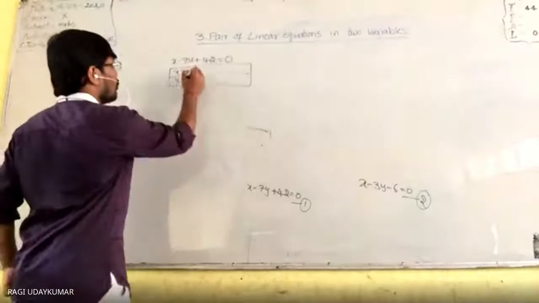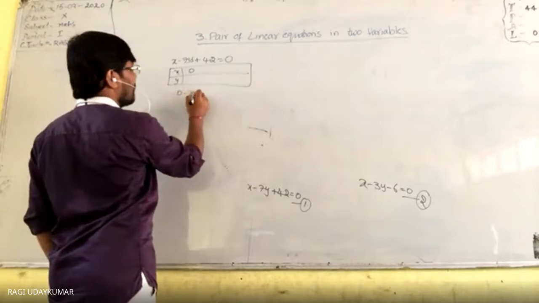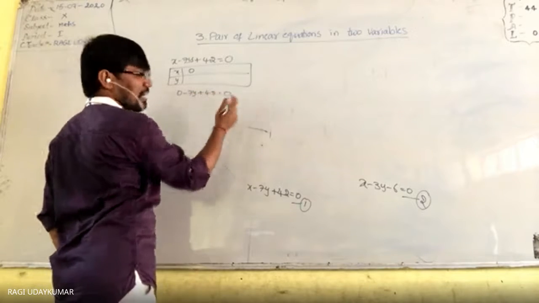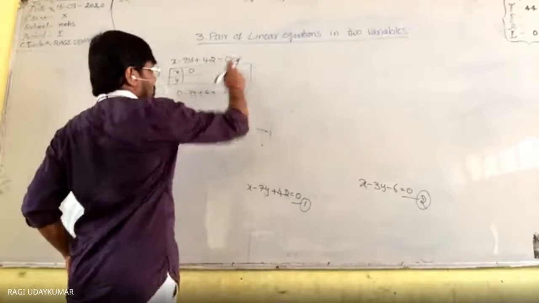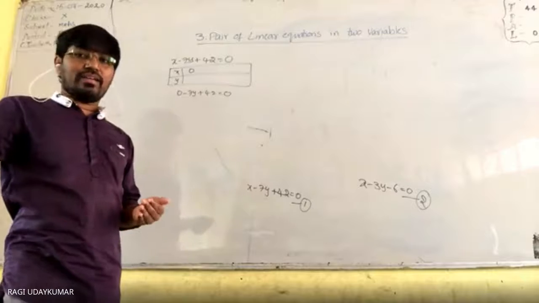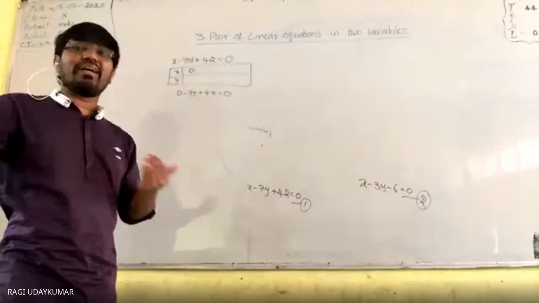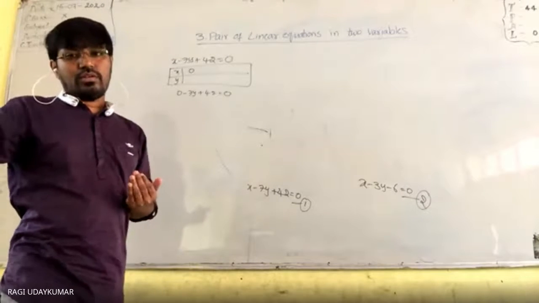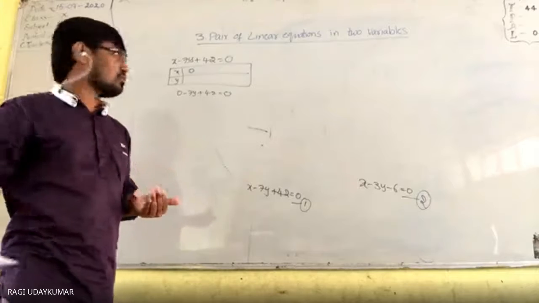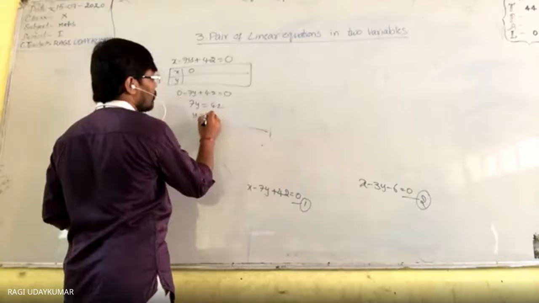Take x equals 0. So 0 minus 7y plus 42. You have to consider x. How many solutions will be there for this equation? Infinite. Yes, very good. In the infinite points, we only need to find 3 points to draw the line. So 7y equals 42, y equals 6.